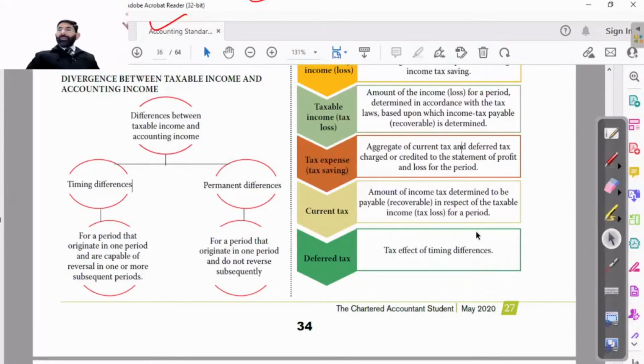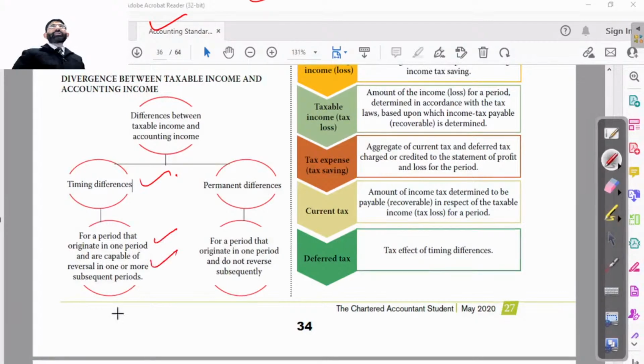If it is a timing difference, it is a difference for a period that originates in one period and is capable of reversal in one or more next periods. That means the difference is created this time and will reverse next time, it is not permanent.